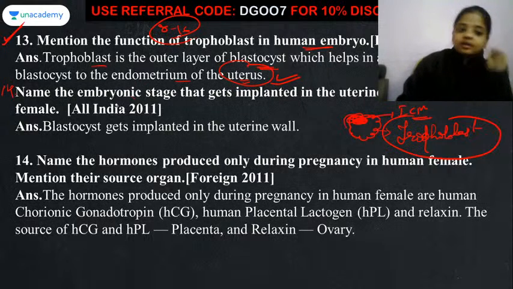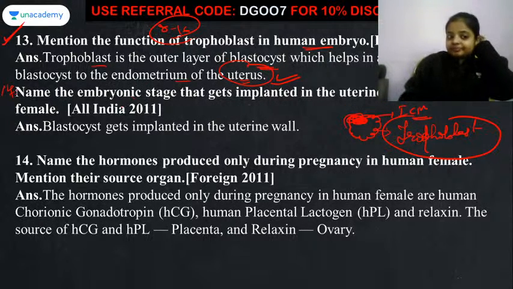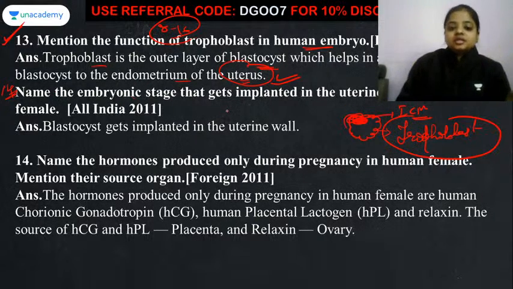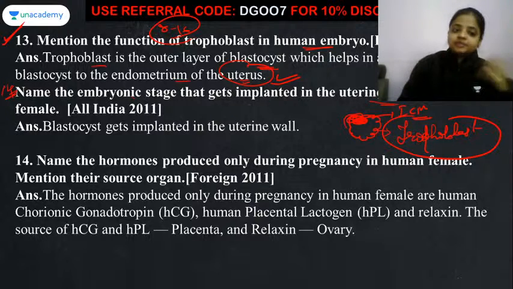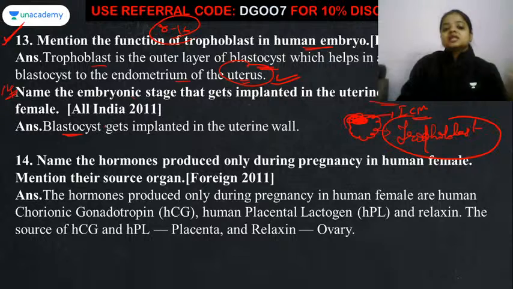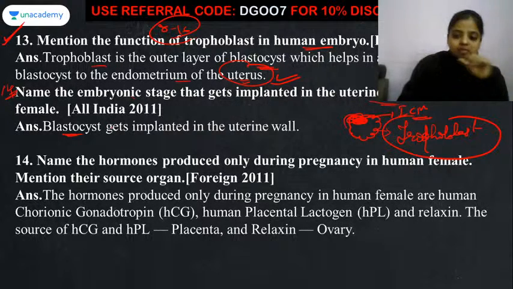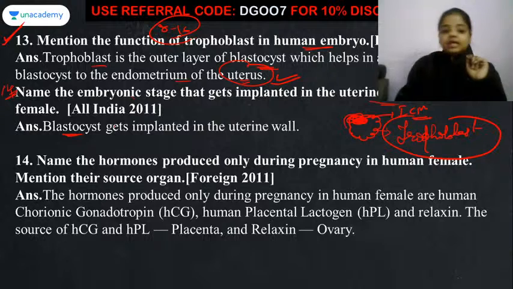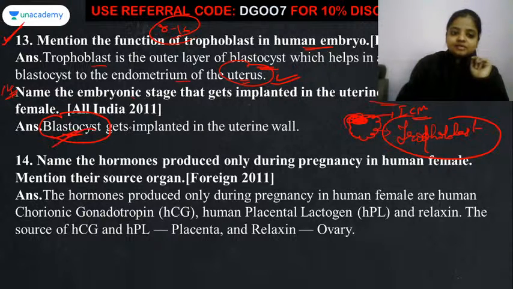Fine. So now the 14th question, this one. Name the embryonic stage that gets implanted in the uterine wall of the human female. It is the blastocyst that is getting implanted. The outer layer of the blastocyst is the trophoblast, which helps in the process of implantation. So don't forget to write the blastocyst.